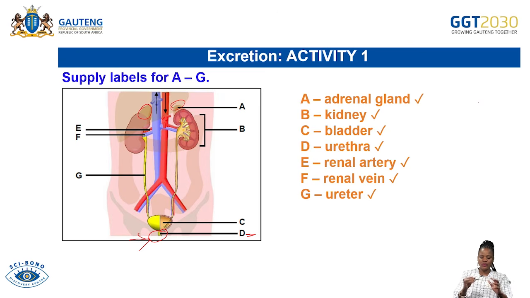So you must know which one takes blood into the kidney and which one takes the blood out of the kidney. Now, what is E? E is this, the red one. E is the renal artery. And then F is the renal vein. And then the last part is G. What is G? That is the tubule that is coming from the kidney and going into the bladder.